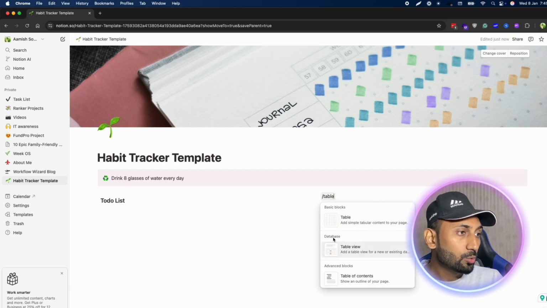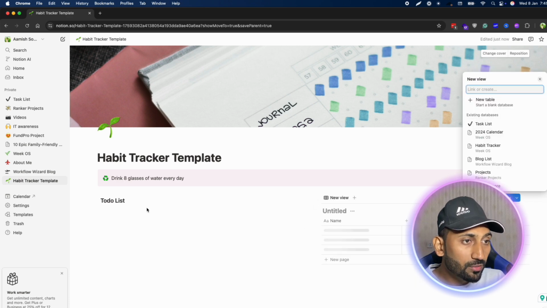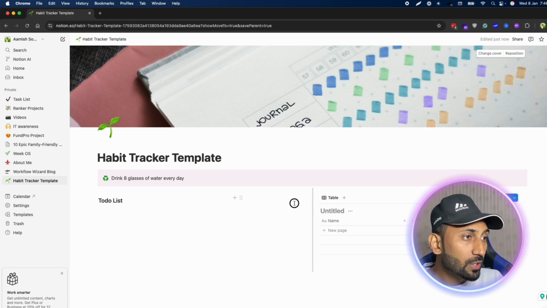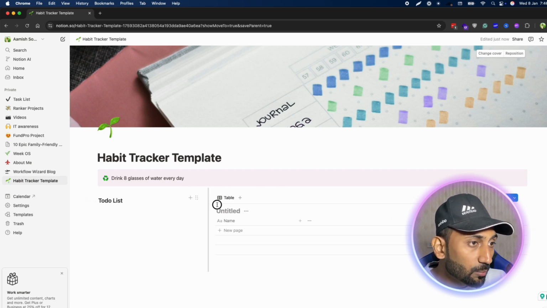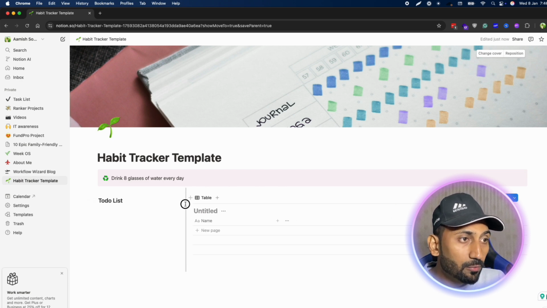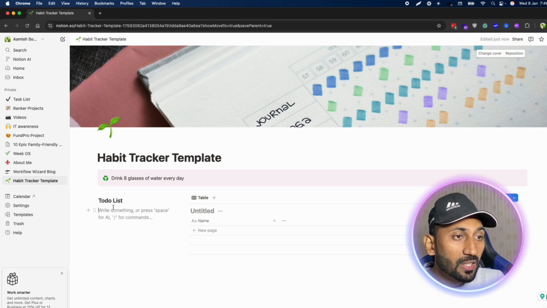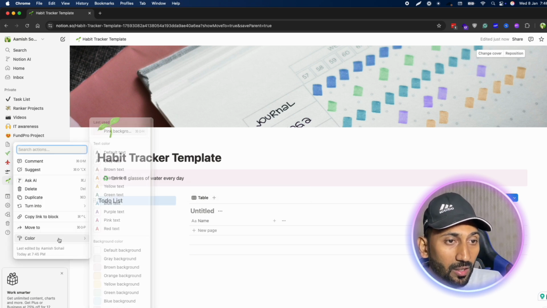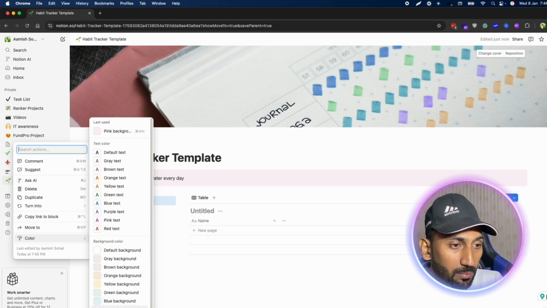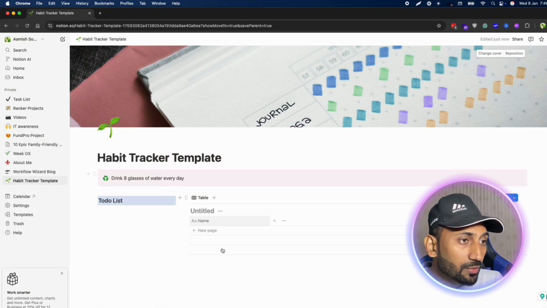You can just go to databases and then you need to click table view. Our table is added. Here you can see we have two columns, but actually we can drag this line to adjust the width of each column. So we will take the most space in the right side and we will take less space in the to-do list. In to-do list we can also give it a background color if you want. I will make the pink background to all of these to make them look similar.